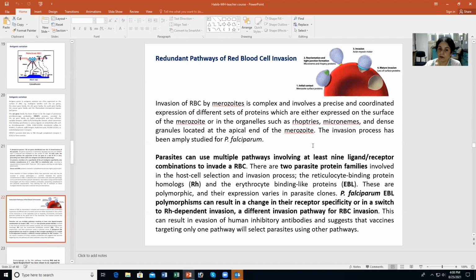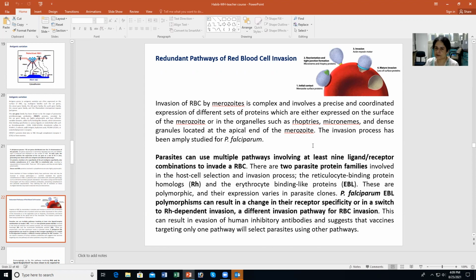Now, parasites can use multiple pathways. It was earlier thought there would be one conserved pathway of invasion, but it's not so. Parasites can use multiple invasion pathways, and these involve at least 9 ligand-receptor combinations to invade the RBC. So there are two parasite protein families in the host cell invasion process. One is the reticulocyte binding protein homologue, the RH, and the other the erythrocyte binding proteins, the EBLs. These are polymorphic again, and their expression varies in parasites. So there's so much diversity.